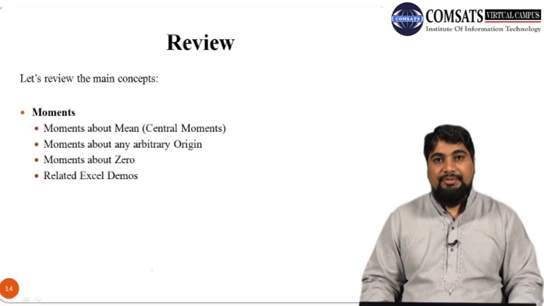In today's lecture, I have introduced you to the concept of moments, and in particular we discussed moments about mean, which are also called central moments or the mean moments, and moments about any arbitrary origin A, and the moments about 0, and we did related Excel demos where we demonstrated how we can use the MS Excel spreadsheet program to calculate moments about mean and moments about 0 for the grouped data and for the ungrouped data.